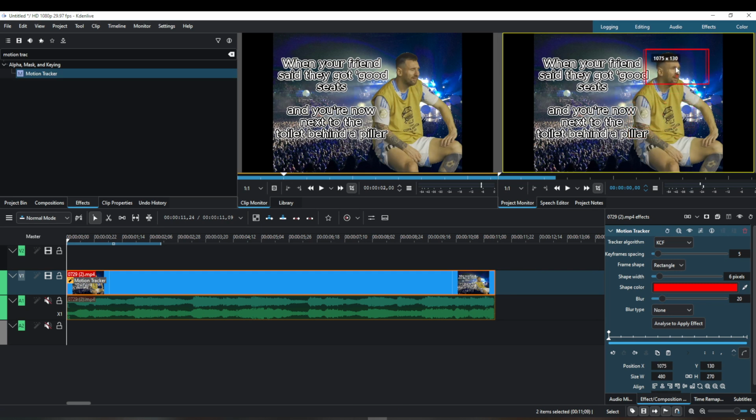After applying the motion tracker effect, you'll notice a tracker point appearing on your video. Your task is to adjust the size of this point and position it over the primary object or face that you want to track. Get it centered and sized just right to ensure accurate tracking throughout the clip.